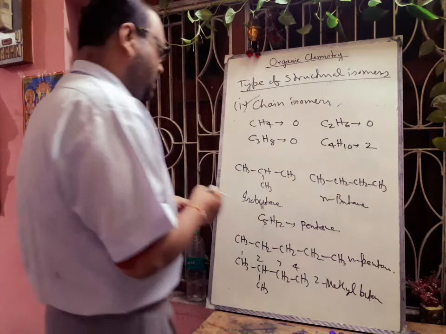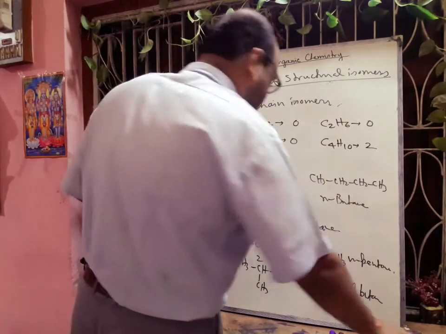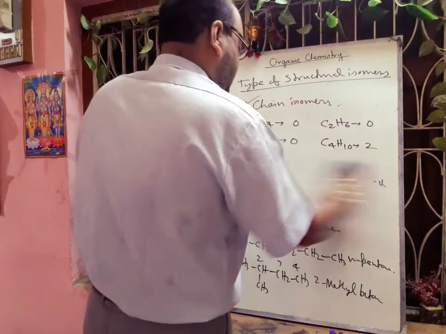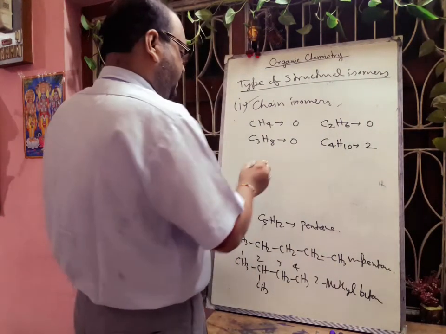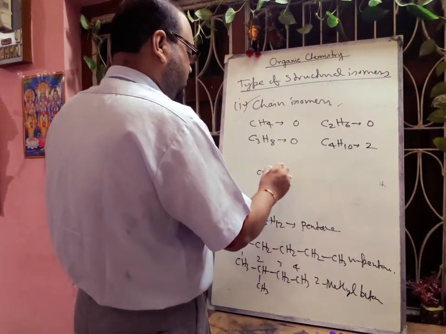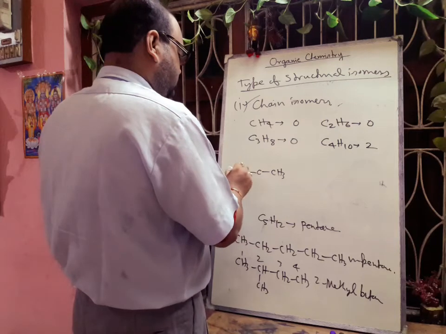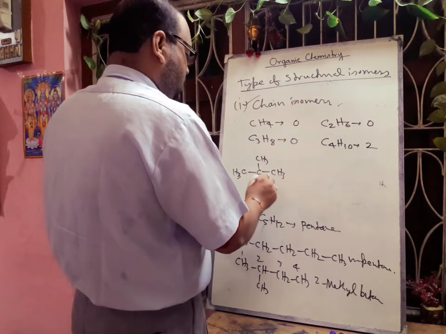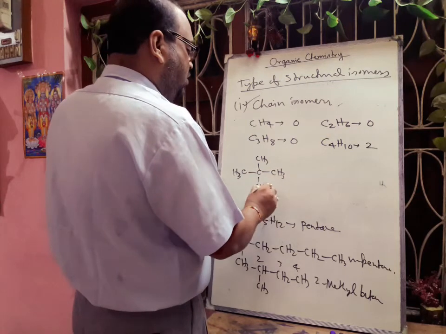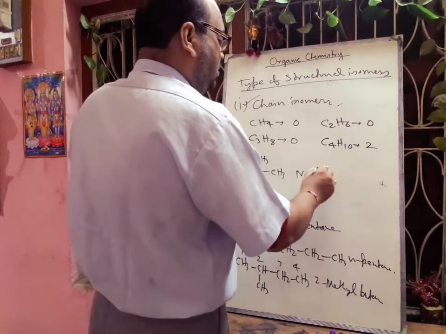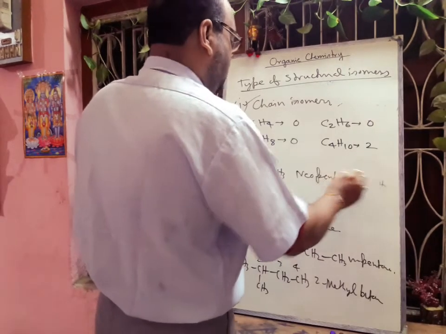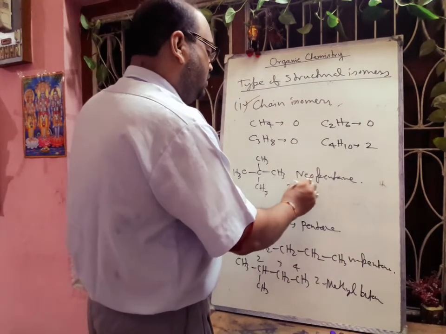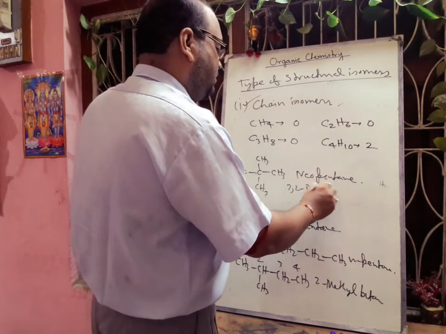And another structure is possible in case of this pentane, that will be this structure. And this structure common name is neopentane. And if we write the IUPAC nomenclature, that will be 2,2-dimethylpropane.